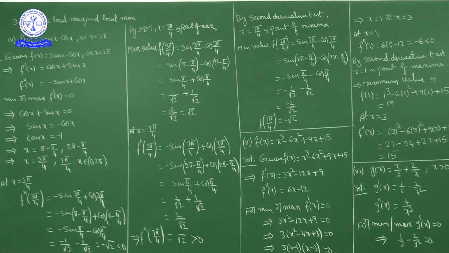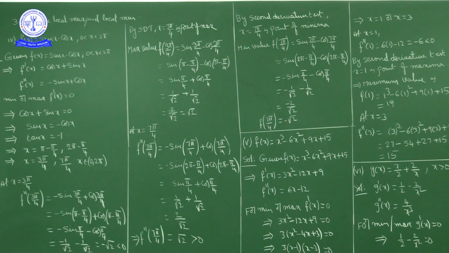So what is the maximum value? F of 3 pi by 4. Maximum value f of 3 pi by 4 is equal to sin 3 pi by 4 minus cos 3 pi by 4, because f of x is sin x minus cos x. The maximum value exists at the point x equal to 3 pi by 4.